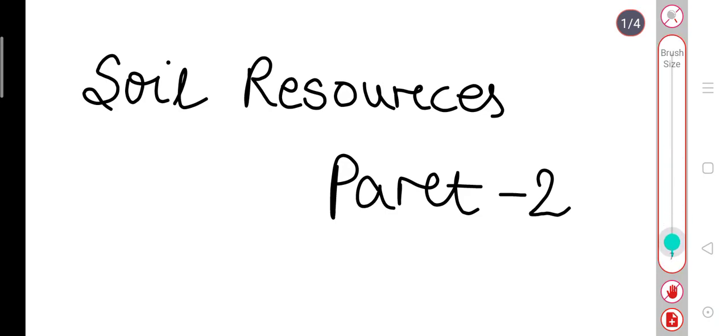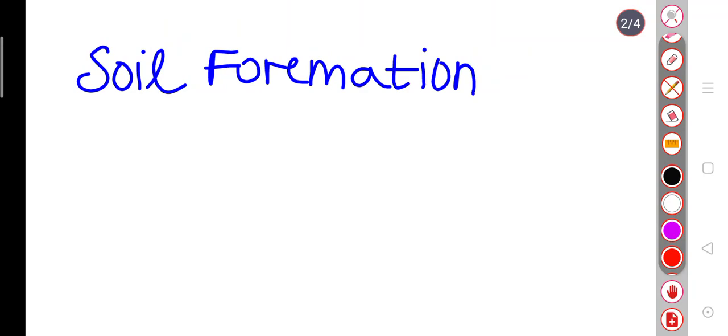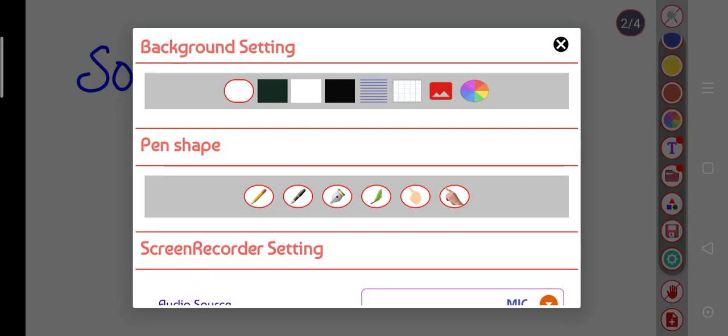We are learning soil resources and this is part 2 of this chapter. In part 1, we learned what is soil. The thin grainy uppermost layer of the surface of the earth is called soil. Why is it important? The soil content we have completed. Now today we are going to learn about soil formation. How does the soil form? That's the question.